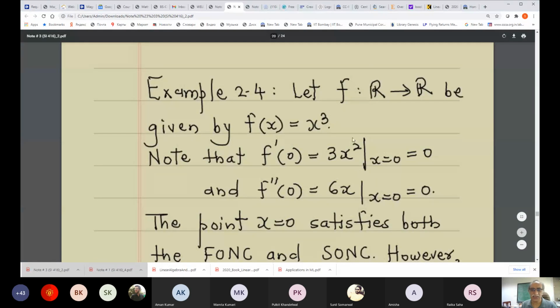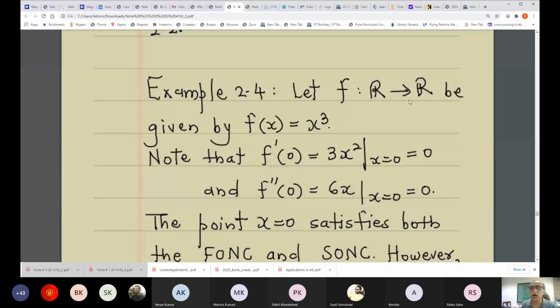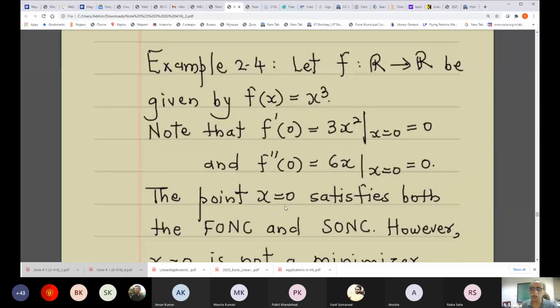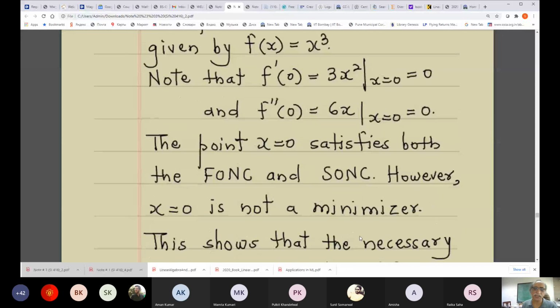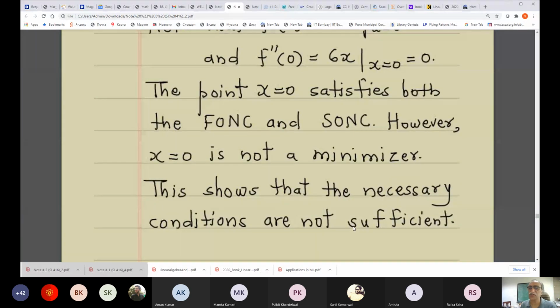Now, one point that I think this example makes is the following. Let f be a function from R to R and be given by this, and note that f prime x is equal to 3x square. When evaluated at 0, it is equal to 0. f double prime x is 6x. When evaluated at 0 it is equal to 0. So the point x equal to 0 satisfies both the first order necessary condition and the second order necessary condition. However, x equal to 0 is not a minimizer, and this shows that the necessary conditions are not sufficient.